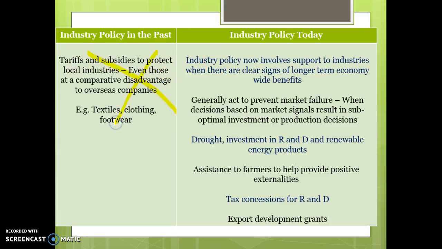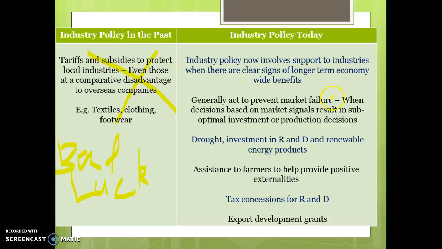They're very reluctant to give subsidies just because a business is inefficient or because they're under threat from cheap imports. It's kind of like the government has applied more of a bad luck approach to those kinds of industries. If they don't have comparative advantage, then they are basically going to struggle and they could go out of business. And that's what's happened with the car and textiles industry in Australia. A lot of job losses in footwear as well because the government's not providing that industry assistance anymore.